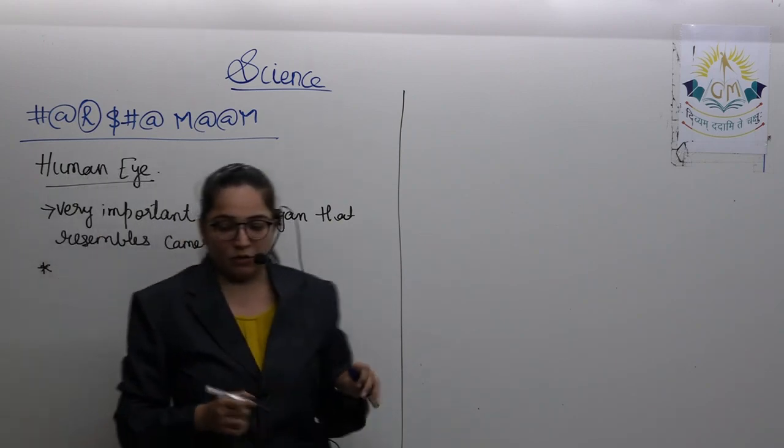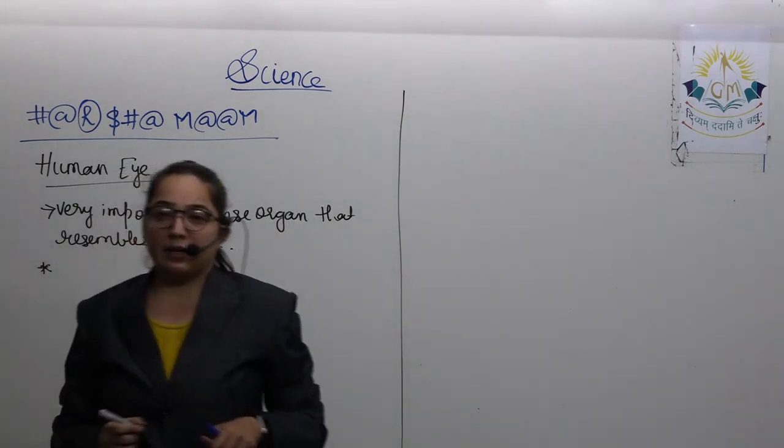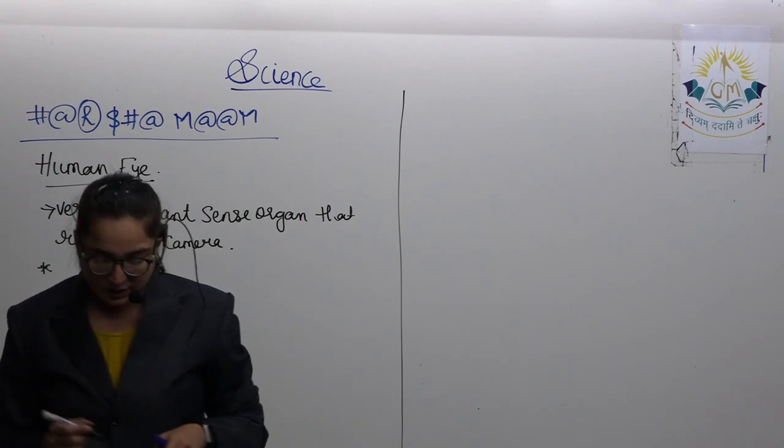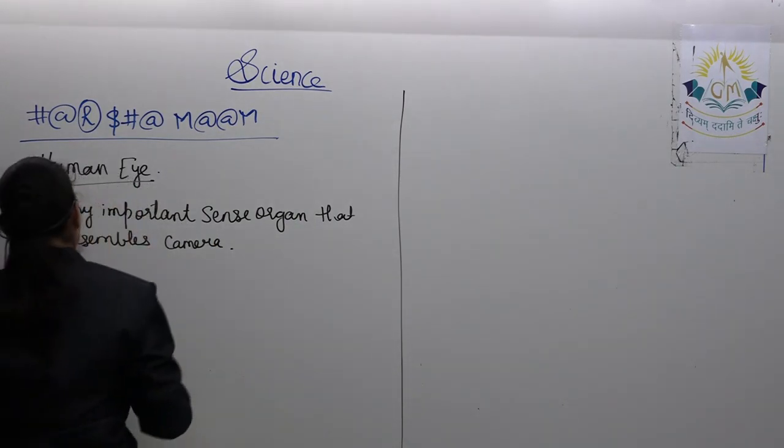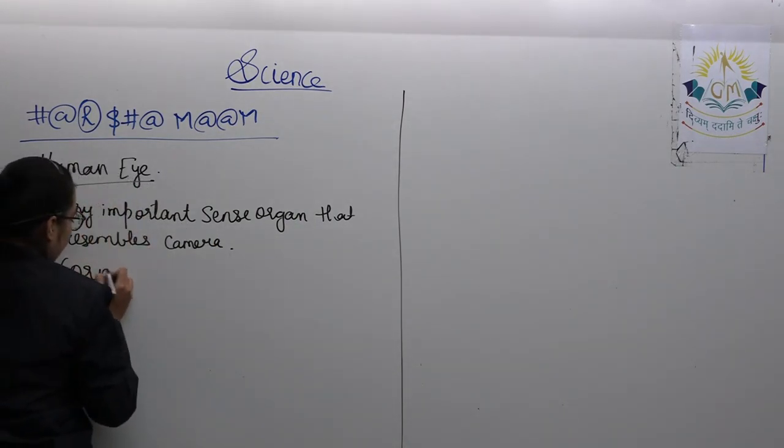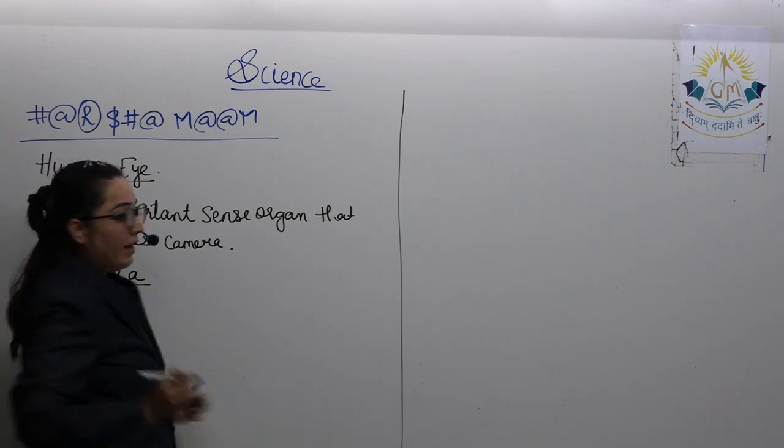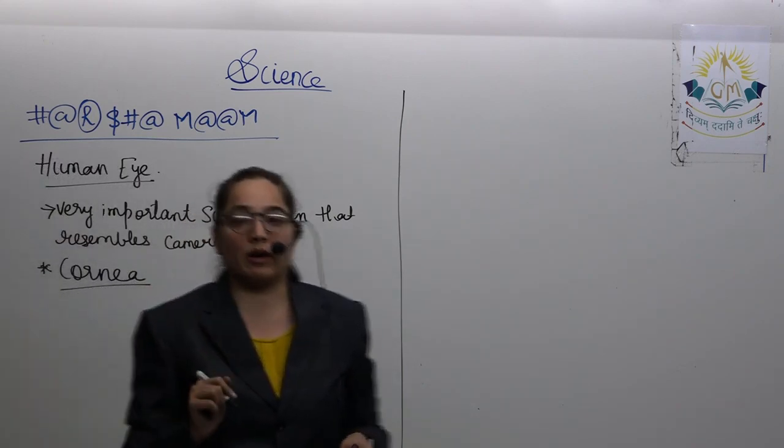If we talk about the parts of the eye, its very first part is the cornea. Light is first entering through the cornea.